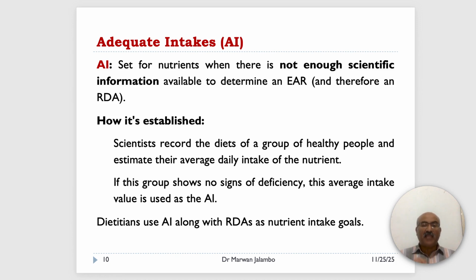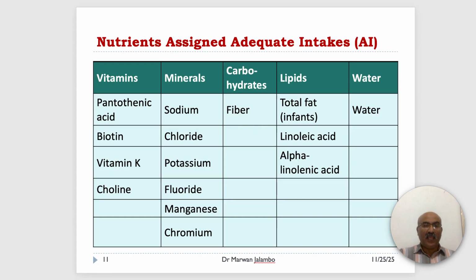So the next table shows some of the key nutrients that are currently assigned an adequate intake, AI, instead of an RDA. As you can see from this table, several key vitamins like biotin, vitamin K, and choline are in this list.